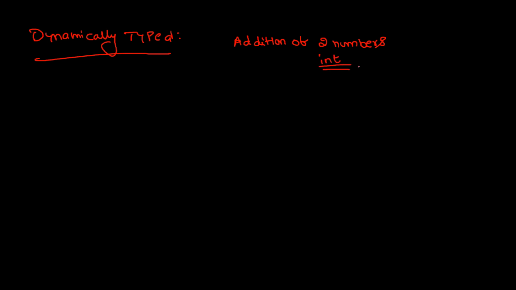Now, in C language, what is the procedure? First, we have to write the main.